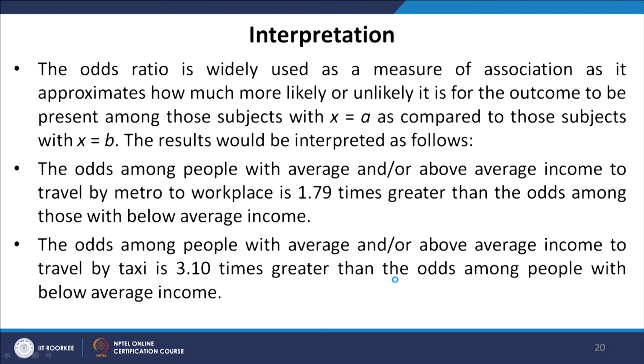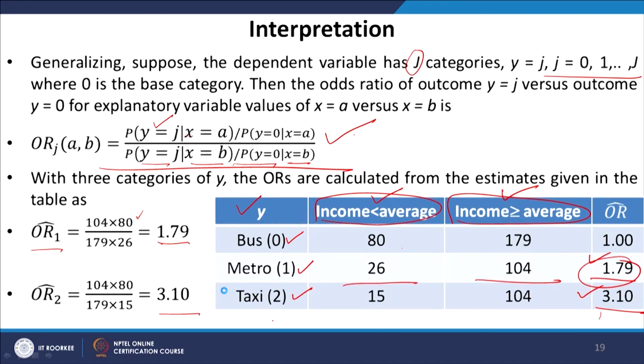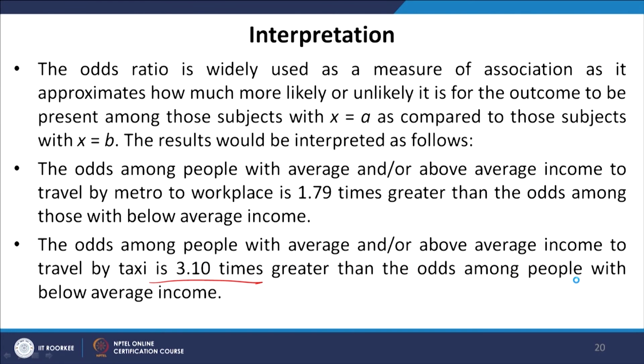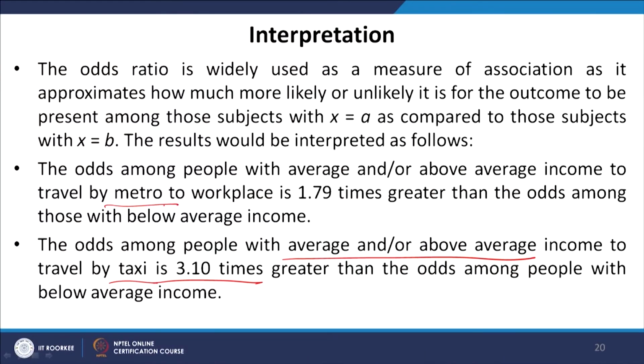Similarly, the odds among people with average or above average income to travel by taxi is 3.10 times greater than the odds among people with below average income. So, this is basically the second odds ratio, and this essentially facilitates the comparison of what are the chances or likelihood that the individual having an income equal to or above average will travel by taxi, or in this case travel by metro.